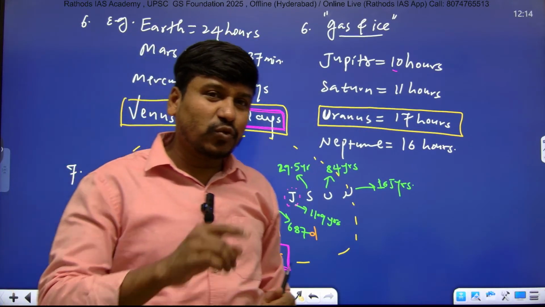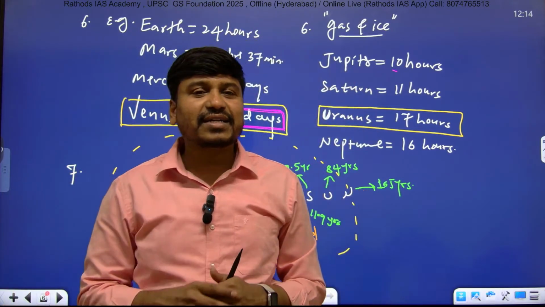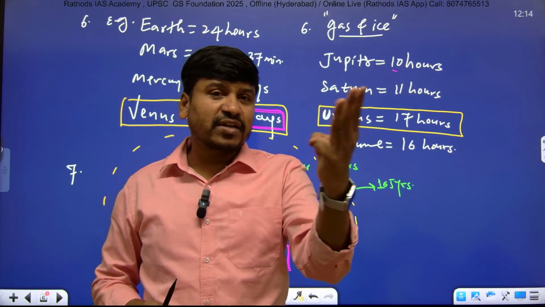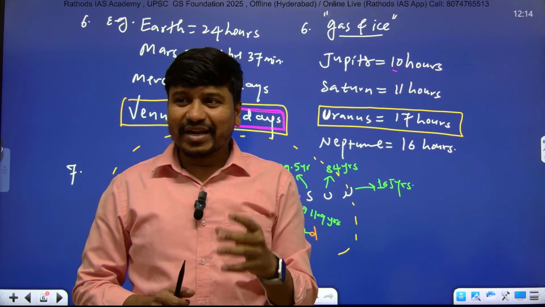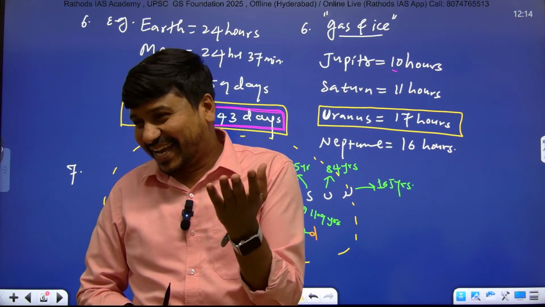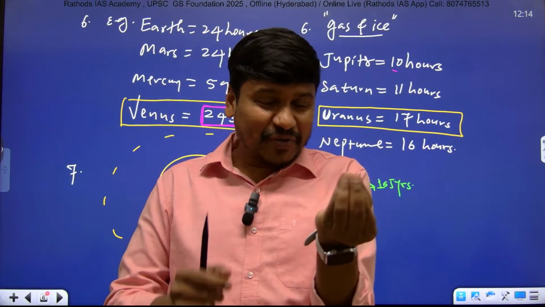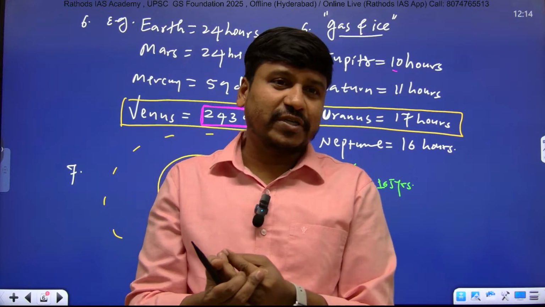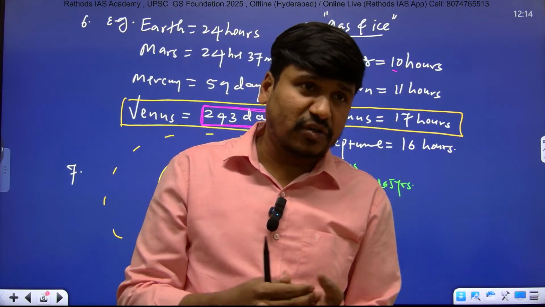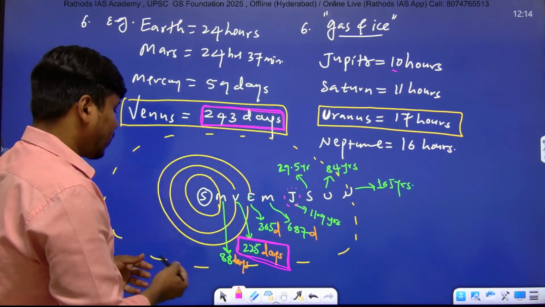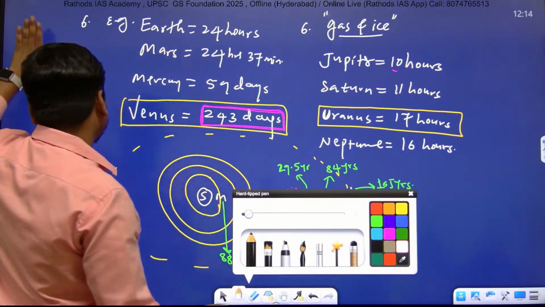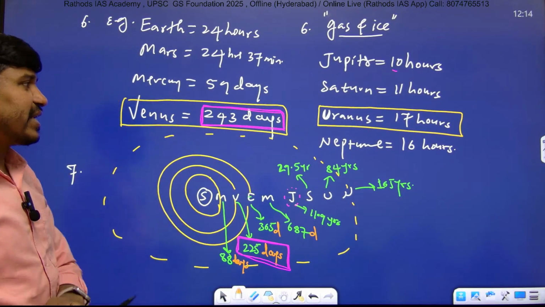So by the time Neptune completes one revolution, almost two to three generations of people will have passed, right? That is a very, very important point. This is about the differences of planets, and this question has come many times, please remember.